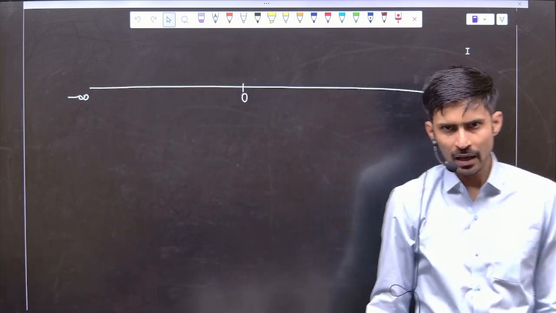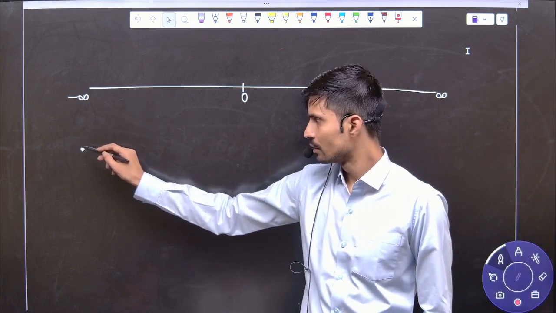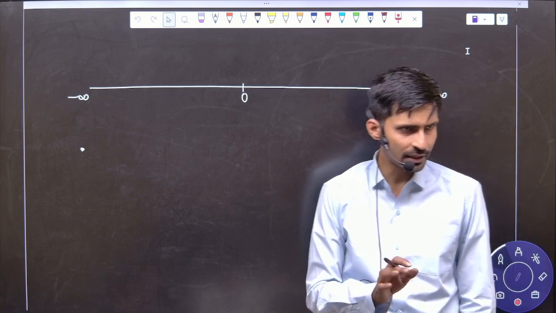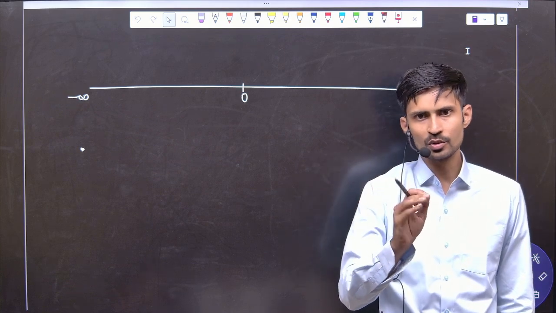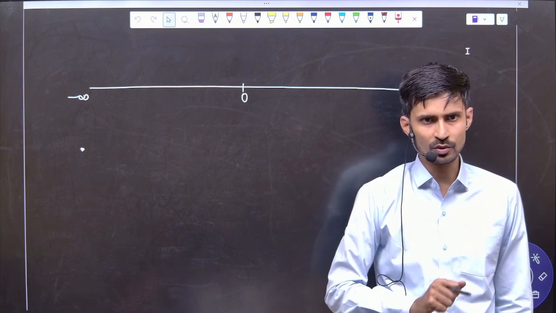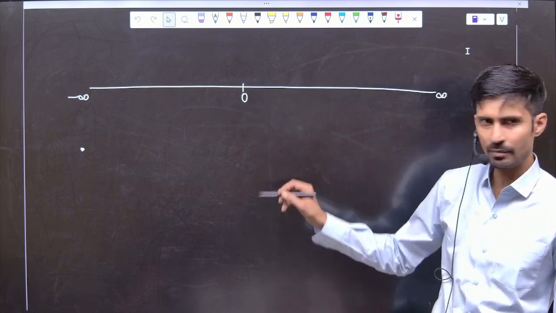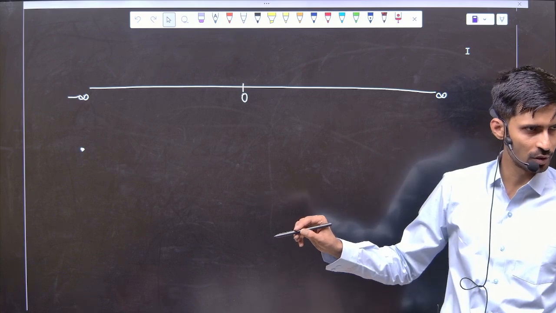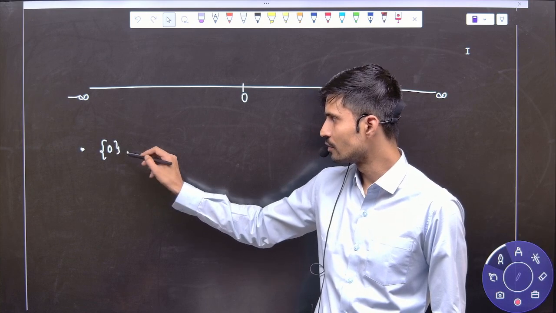Now see this, there is a way to represent numbers. Whenever suppose x is equal to 2 is there, the answer is x is equal to 2. So suppose you want to represent number 0, how will you represent number 0? With this sign we will represent number 0.